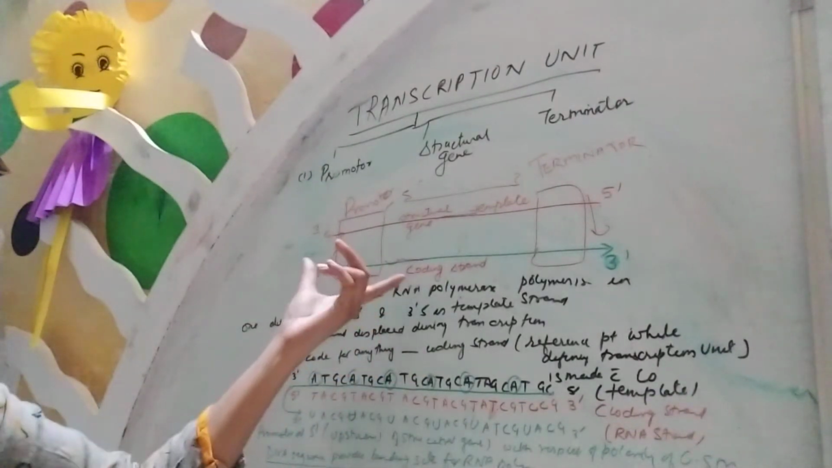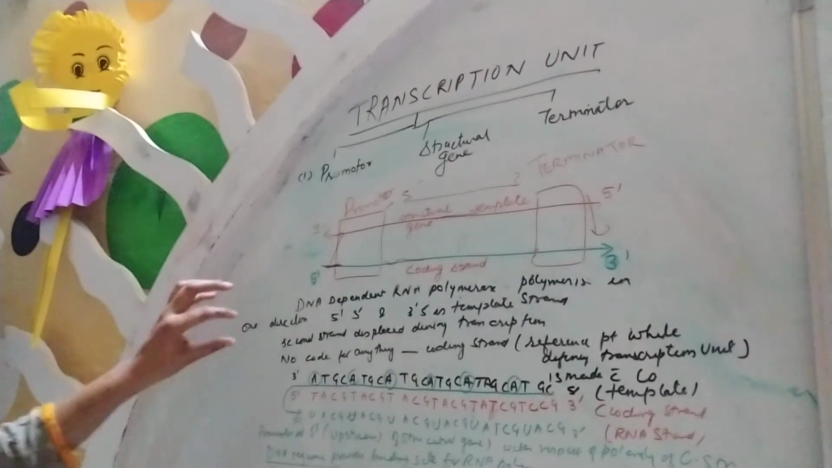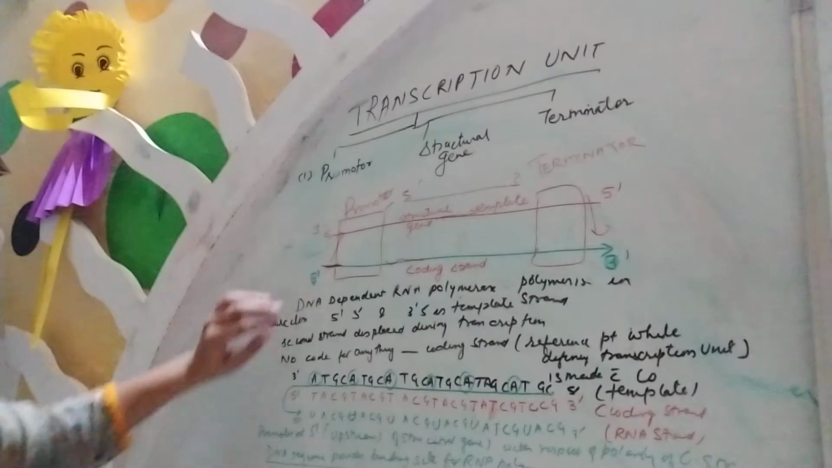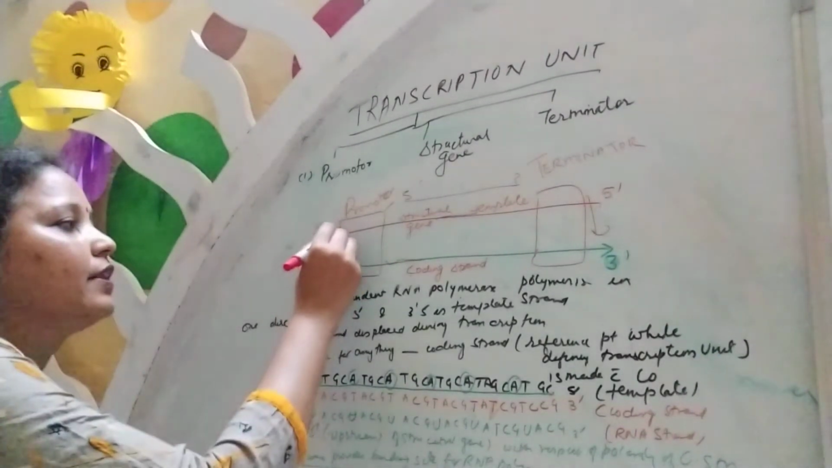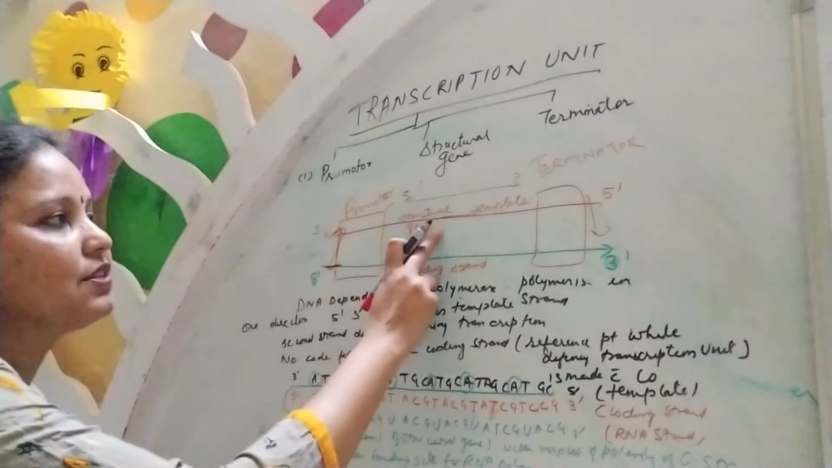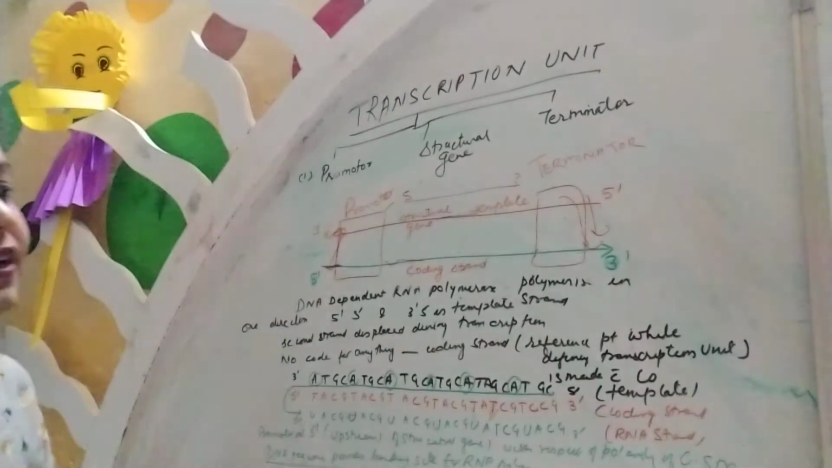So you can say the coding strand is only the reference point while defining the transcription unit, which is made by the template. In the simple sense, we can say it is only the reference point. That means while promoting, it will promote from here in the upstream, and then the structural gene is formed, its copy is formed, and then it will move to the downstream where it gets terminated.